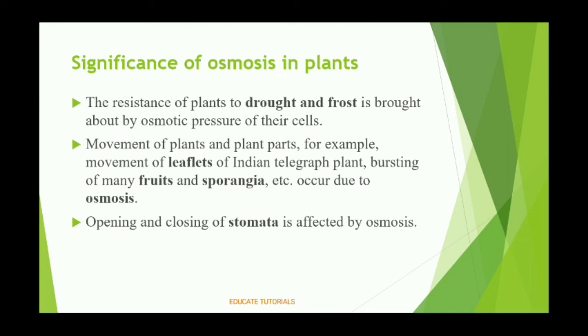The opening and closing of stomata is also affected by osmosis.